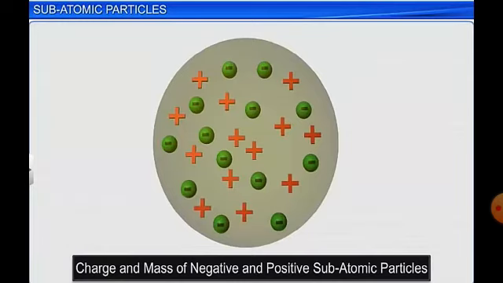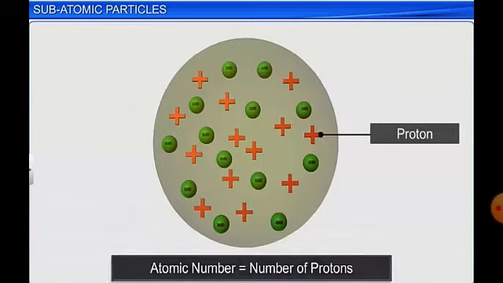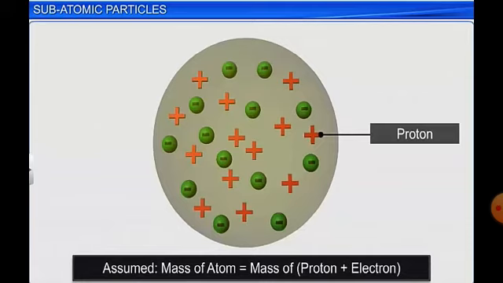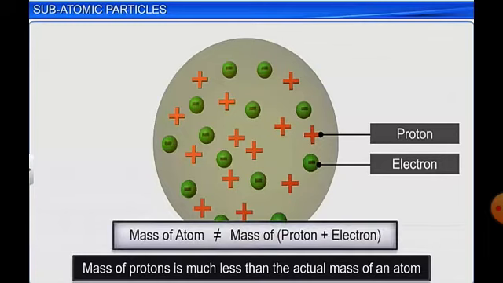Now the charge and mass of negative and positive subatomic particles relate to the discovery of the term called atomic mass. So an atom has mass, and that is because of the presence of protons and electrons. Since the mass of electron is very small, the atomic number is equal to the number of protons, and atomic mass is equal to the mass of protons and electrons, but the electron mass is negligible compared to that of proton. So we assumed that the mass of atom is equal to the mass of proton plus electron, but that is much less than the actual mass of an atom. So the mass of atom was not equal to the mass of proton and electron.